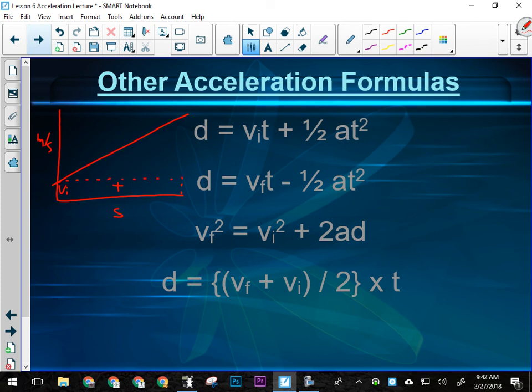Okay, so that's calculating the area of that rectangle, and then the 1/2 AT squared is just another way of finding the area of this triangle without using base times height over 2. All right, everyone kind of follow me there?